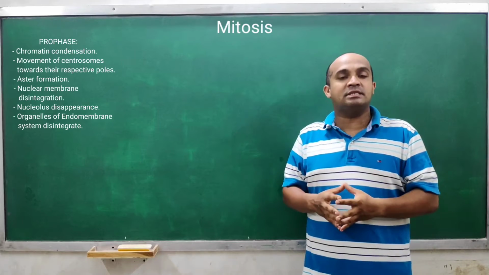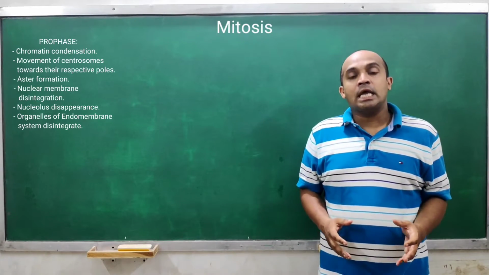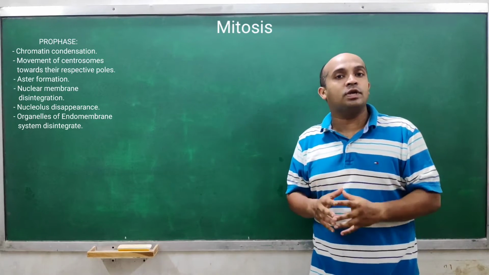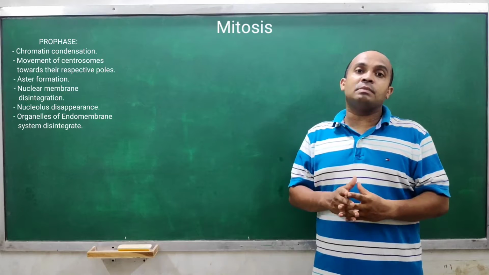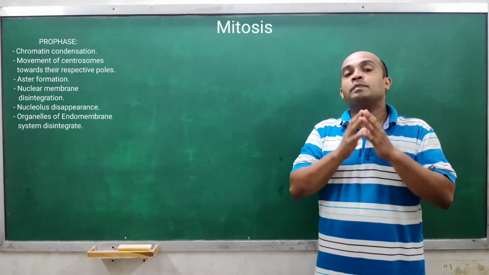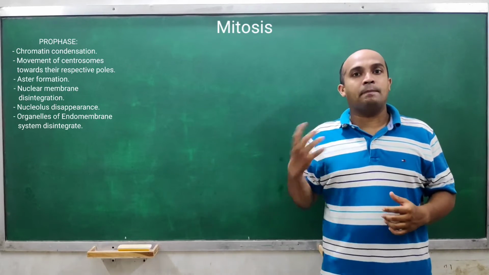Moreover, the nuclear membrane during this division gets disintegrated, and the endoplasmic reticulum and Golgi complex, all these organelles which are part of the endomembrane system, are actually extensions of the nuclear membrane, right? If we see them in a broader view, they are nothing but extensions of the nuclear membrane. So with the nuclear membrane, all these organelles also get disintegrated. So they are not seen under the microscope when this phase has approached.